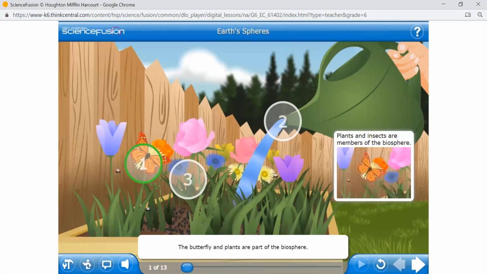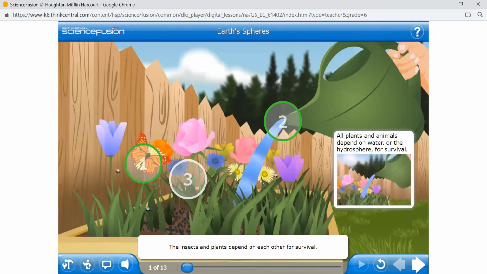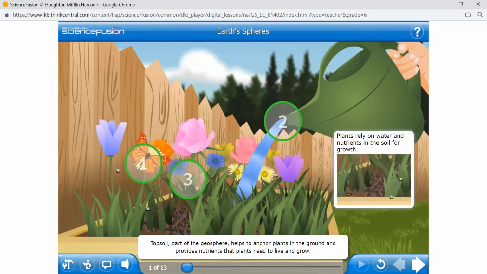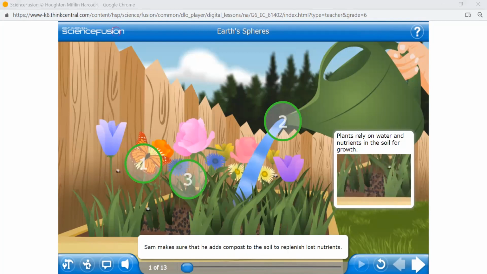The butterfly and plants are part of the biosphere. Insects, such as butterflies, bees, and flies, are important to plants because they help pollinate flowers. Sam learned the hard way that without water, plants wilt and die. Plants need water in the hydrosphere in order to flourish. Topsoil, part of the geosphere, helps to anchor plants in the ground and provides nutrients that plants need to live and grow. Sam makes sure that he adds compost to the soil to replenish lost nutrients. The plants do better when they have the food and water they need from the soil.